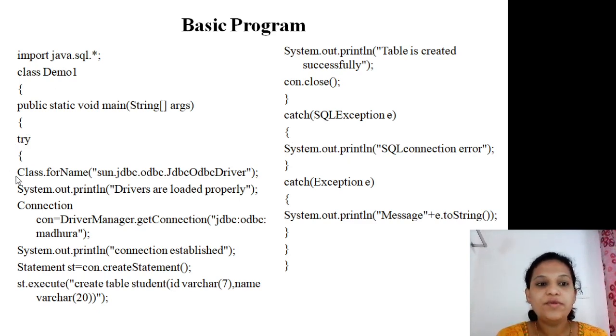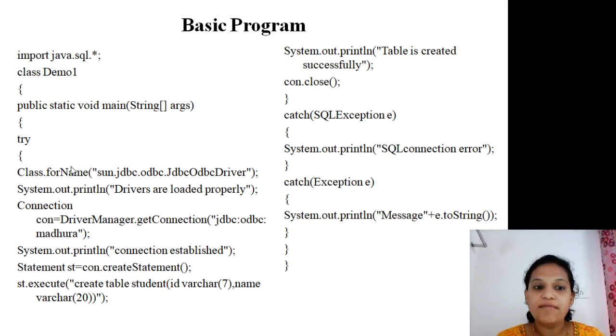So what will be the first step? If I want to make the connection between the Java application and the database, what is the first step? Register the drivers and load the driver. Is that right? No. First you have to create a DSN, that is the data source name, which will be practical work. And then after completion of the DSN, at the time of coding, you should write step number 2, that is define and load your drivers with the help of the Class.forName method, which I already explained to you. What is the role of the forName method? I will explain it once more.